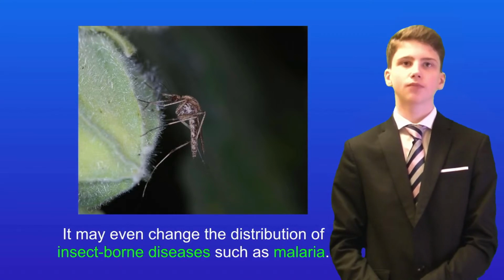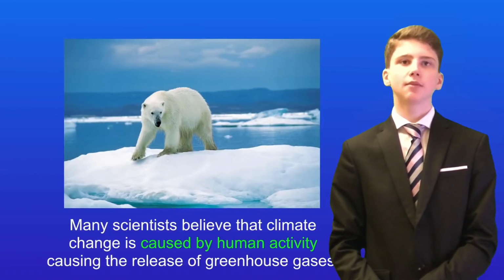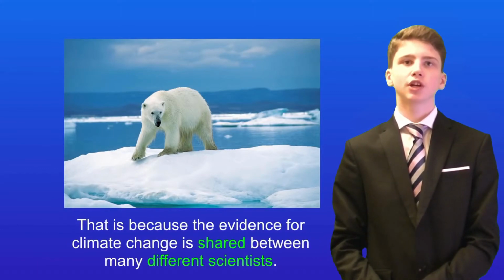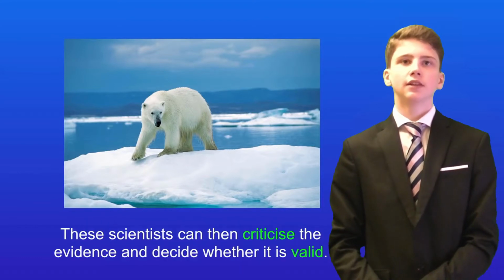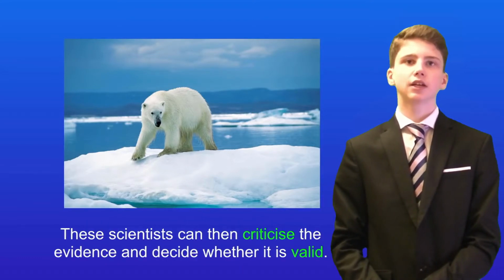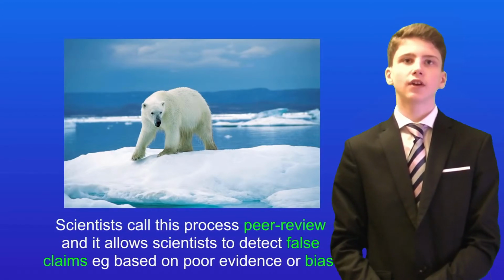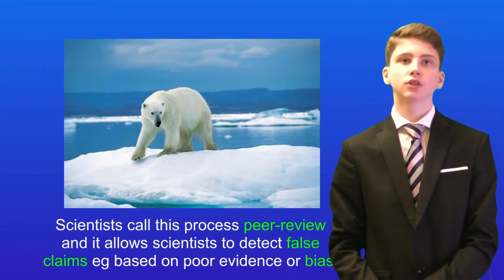Now, many scientists believe that climate change is caused by human activity, causing the increase in greenhouse gases. That's because the evidence for climate change is shared between many different scientists. These scientists can then criticize the evidence and decide whether it's valid. Scientists call this process peer review. It allows scientists to detect fake claims, for example, those based on poor evidence or even bias.